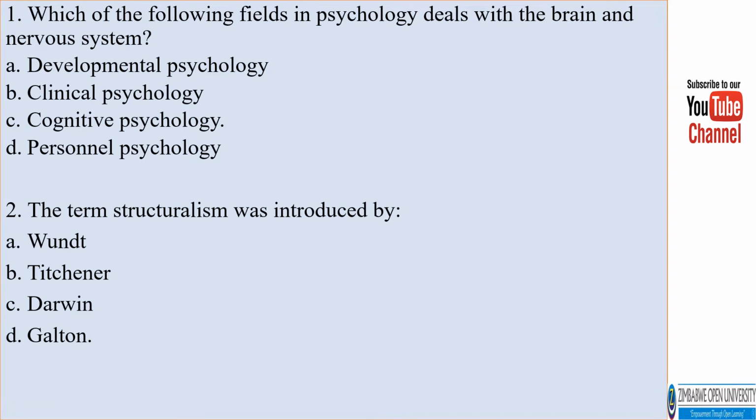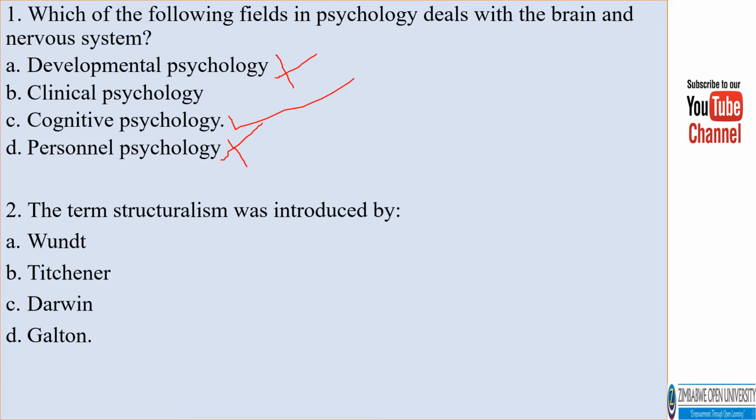Number 1, which of the following fields in psychology deals with the brain and the nervous system? A. Developmental psychology. B. Clinical psychology. C. Cognitive psychology. D. Personal psychology. The correct answer is C, cognitive psychology.